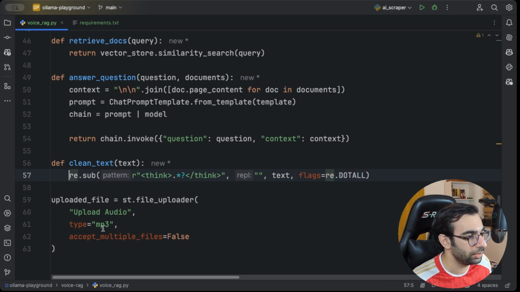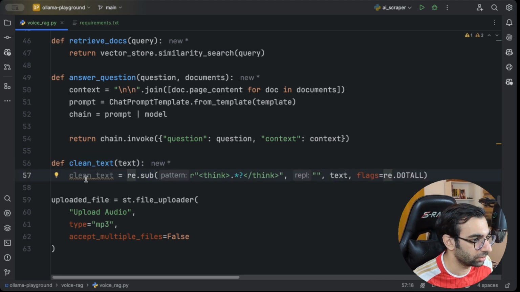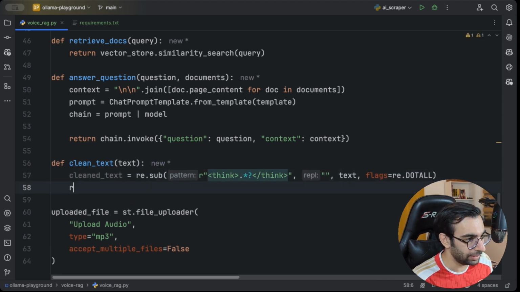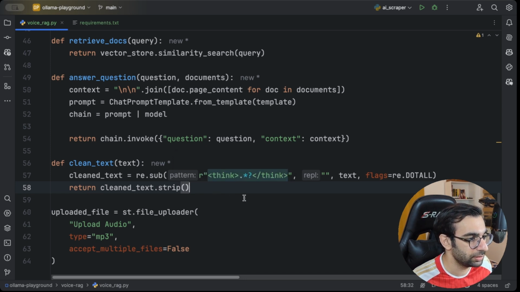And this will be my, let's call it, cleaned text. And then let's also call a strip on it, which removes white spaces from the beginning and the end of the text. And this is what I call a clean text.